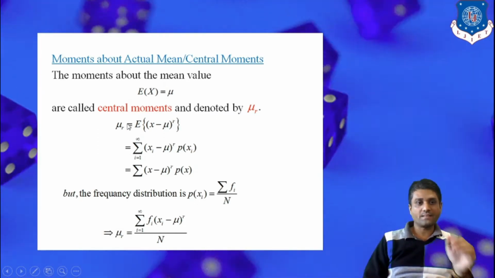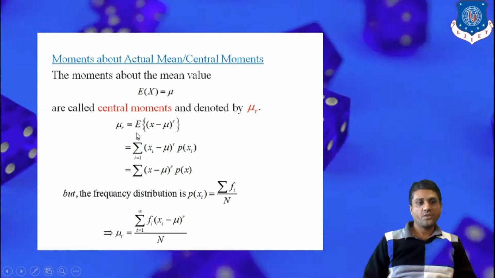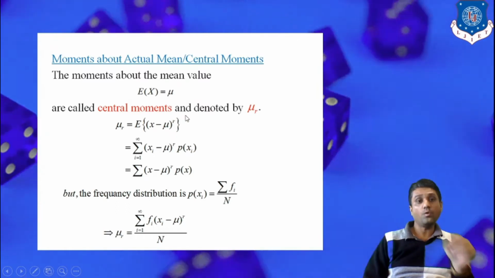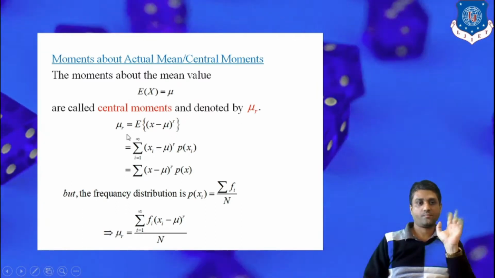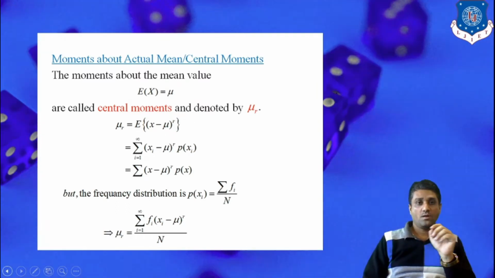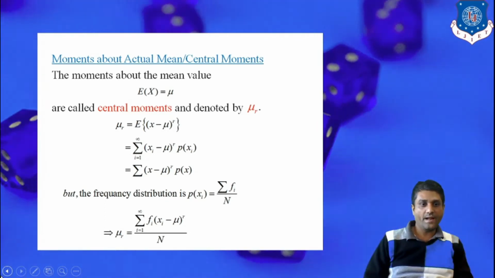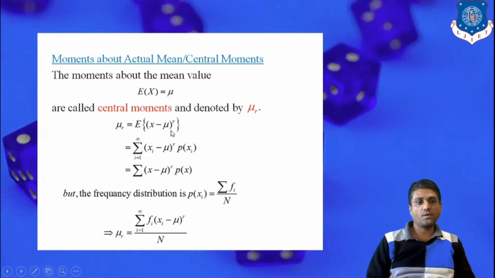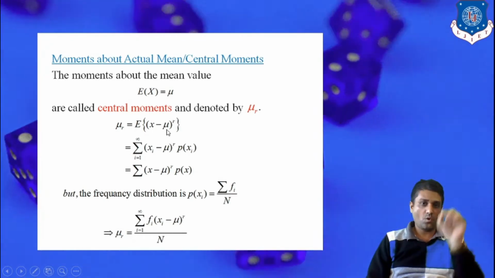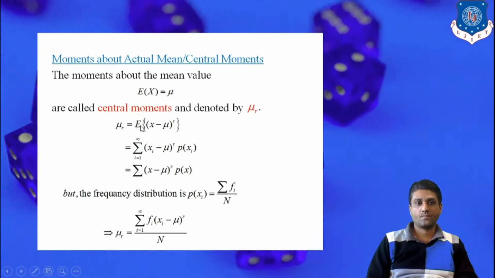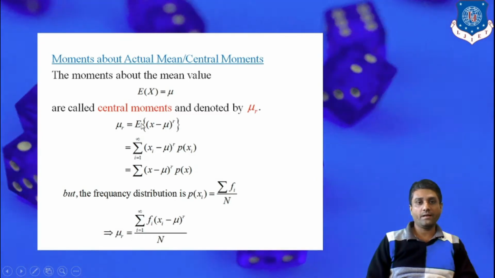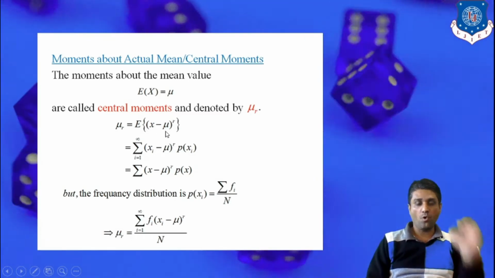So mu r is just E of (x minus mu) whole raised to r. That is, we find how much the data deviates from the actual mean. That's why we consider the subtraction from the corresponding xi. So mu r is equivalent to E of (x minus mu) whole raised to r.